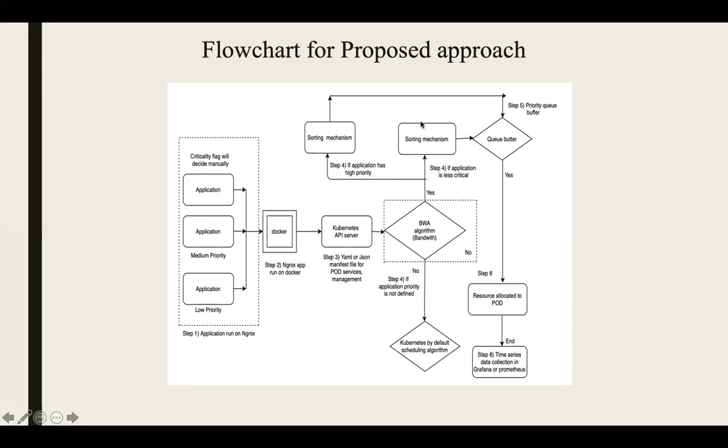And then here we can see priority queue and sorting mechanism is used to identify the node based on highest to lowest bandwidth, and queue buffer will take decision after sorting mechanism and allocates the container on respective node.